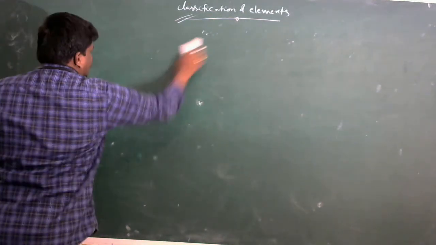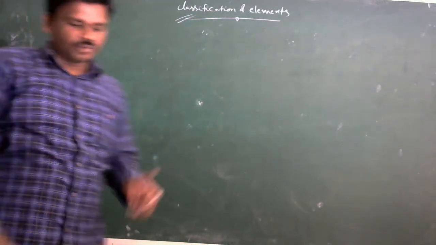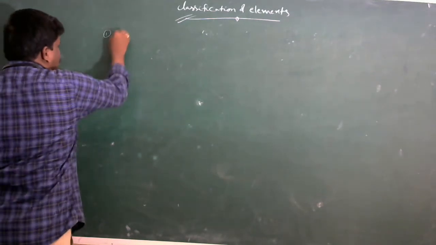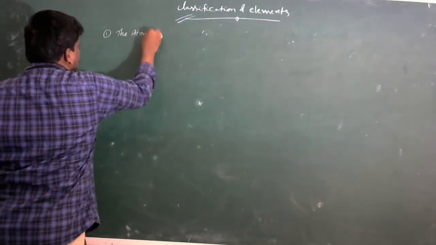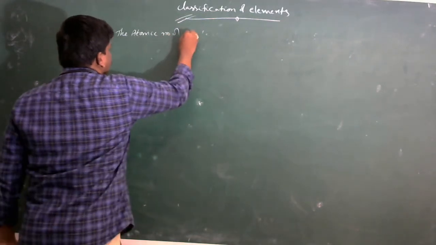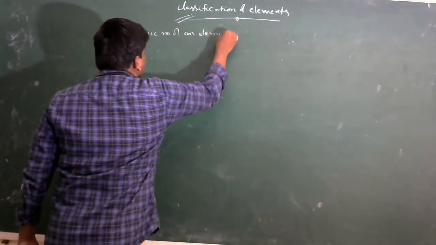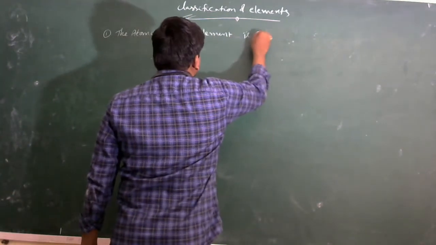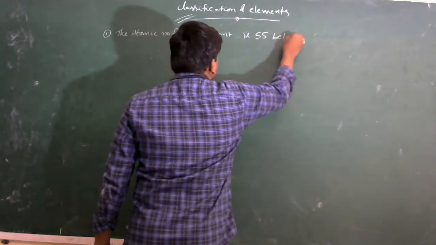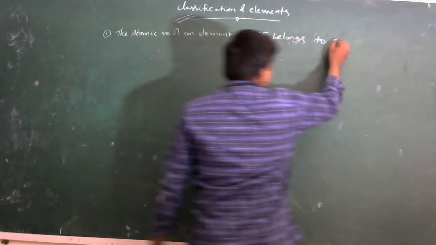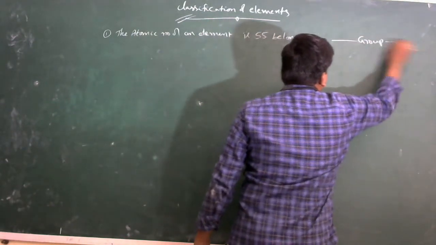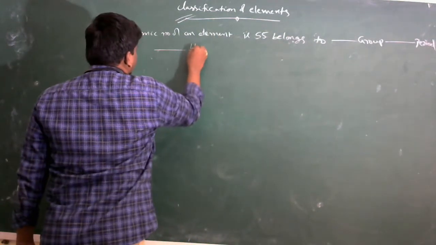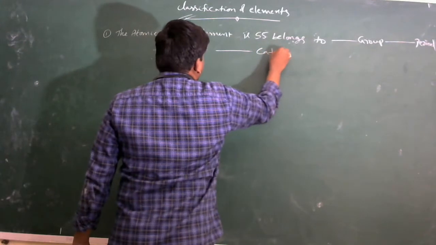For a given atomic number, how do we identify the group number and period number? For example, the atomic number of an element is 55. It belongs to dash group, dash period, and block category.